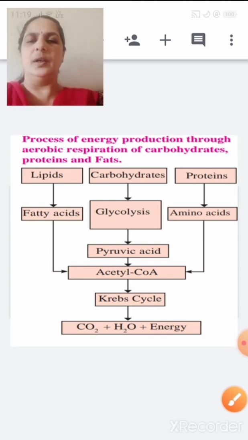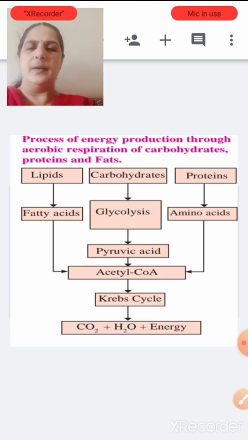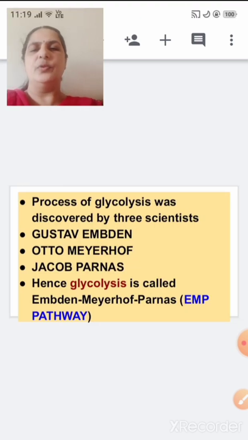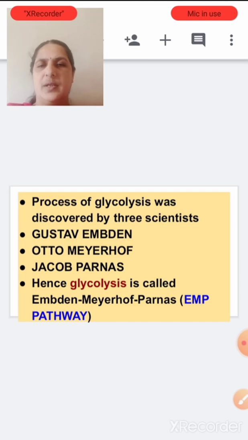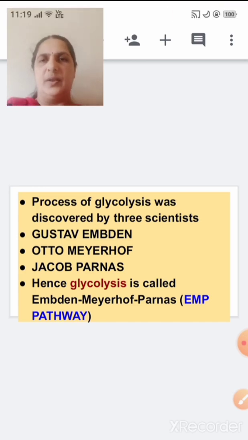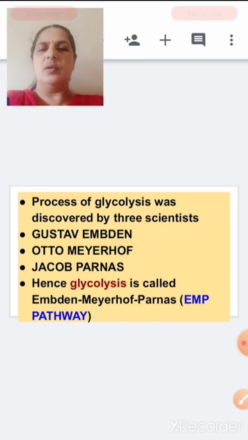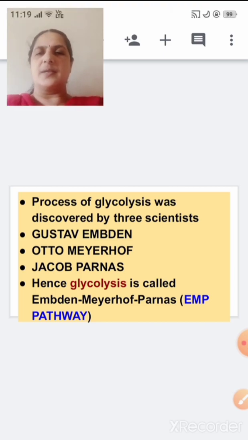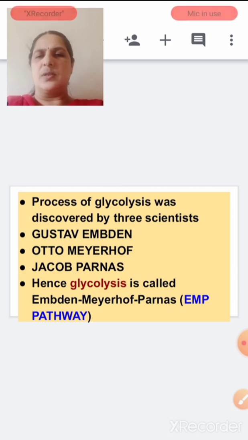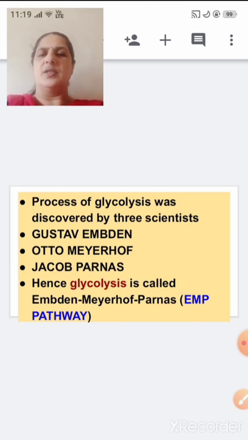Now we are going to learn about anaerobic respiration. But before that, let us see what glycolysis is also called. It is also called the EMP pathway, because it was discovered by three scientists: Gustav Embden, Otto Meyerhof, and Jacob Parnas.